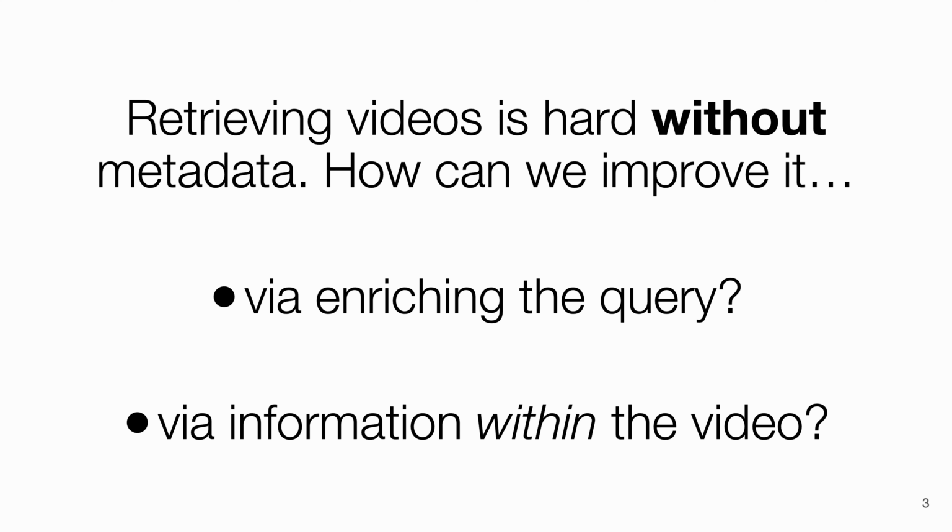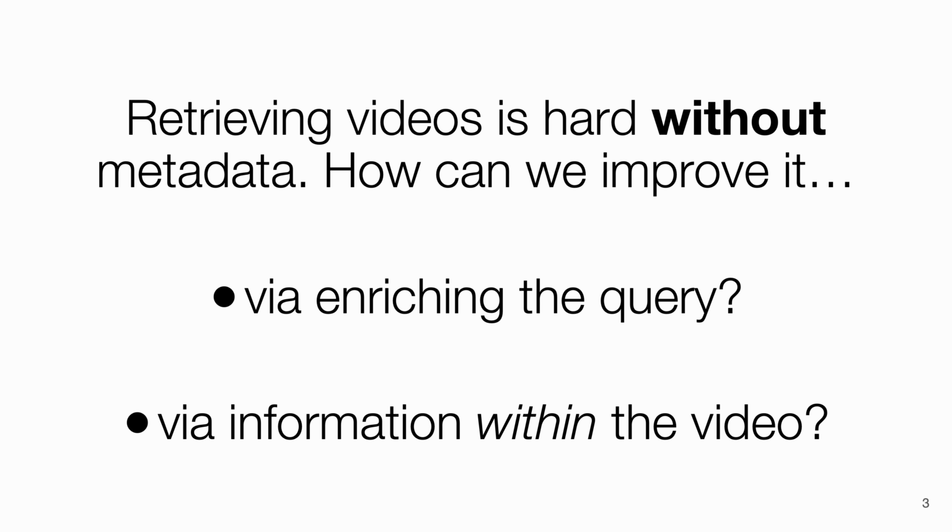Video retrieval is a solved problem if you have perfect metadata, but retrieving videos is incredibly hard when that metadata is missing. The central question of our research is, how can we improve retrieval in these zero-shot scenarios? Can we do it by enriching the query, or perhaps by leveraging hidden information within the video itself?